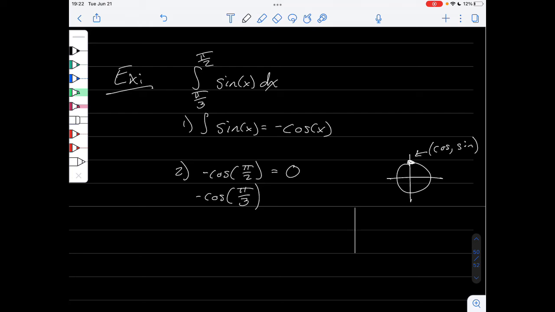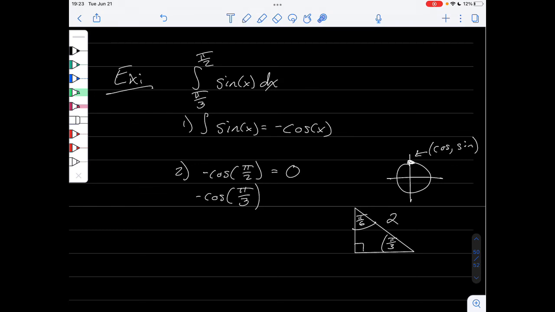For pi over 3, I can never remember if it's square root of 3 over 2 or 1/2 or any of that. So I always just make a triangle. And if I call this pi over 3, this guy has to be pi over 6 to even it out. And I know that this type of triangle is a 1, 2, square root of 3 triangle. And 2 is the biggest, so 2 goes over here.